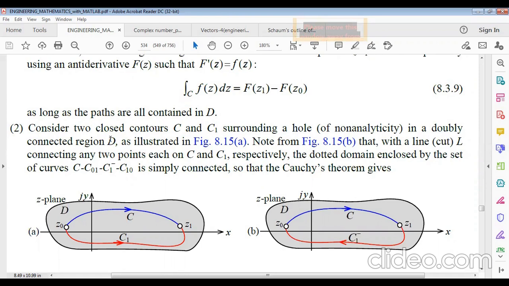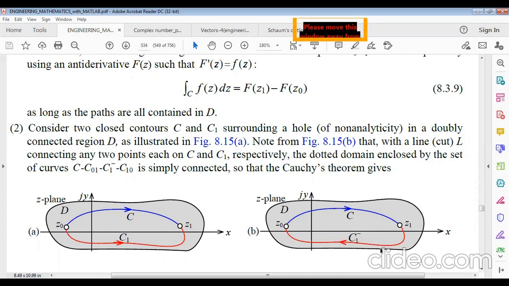In a doubly connected region D, this is why there are two curves; this is why we say it is doubly connected. C1 here is the complex conjugate, so the direction will be opposite.